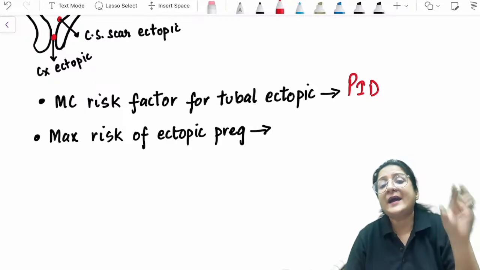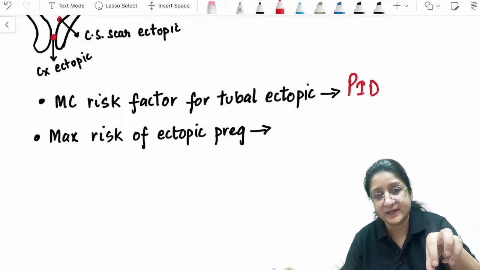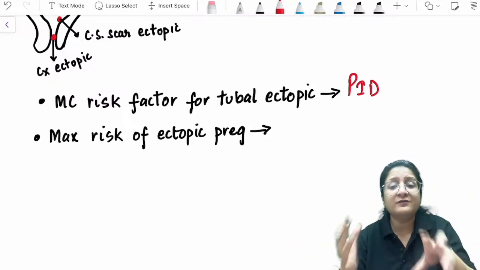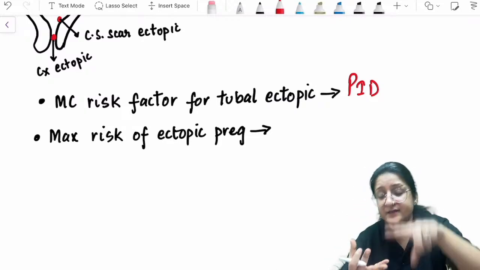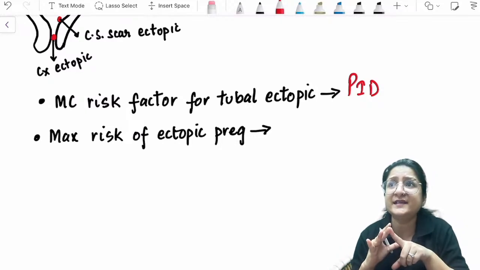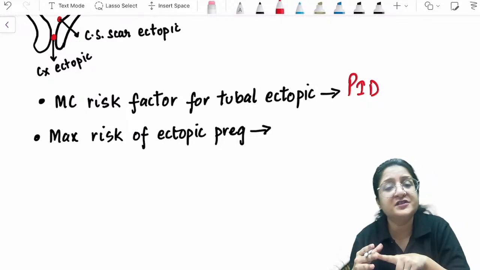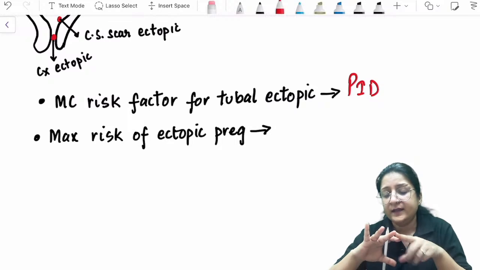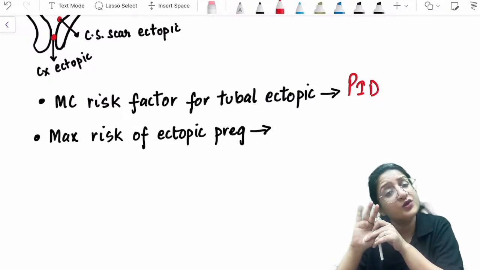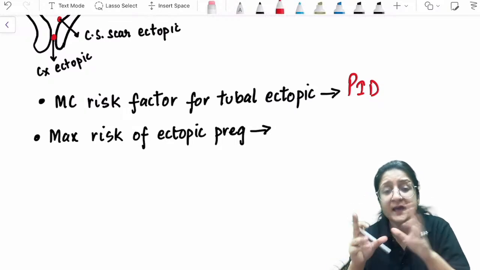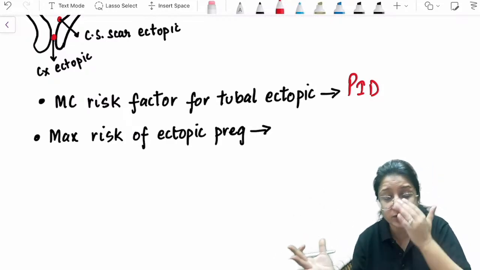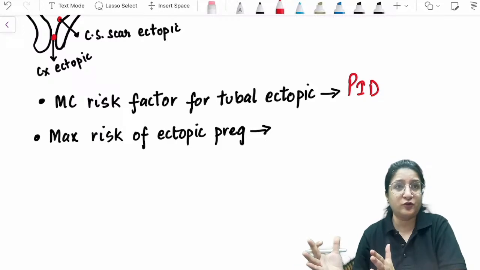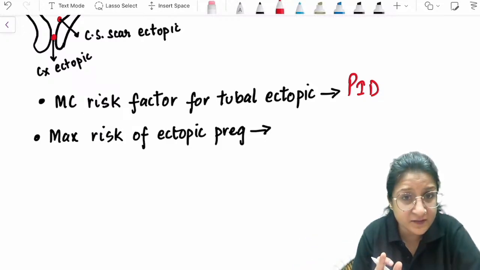But if they ask you maximum risk of ectopic pregnancy, then see, if there is one woman with PID, one woman who has a prior history of ectopic pregnancy, there is another woman, let's say she has had some tubal surgery in the past, then which among these three is at most risk of having an ectopic pregnancy? The one who has had a prior ectopic pregnancy. So if they ask you maximum risk of ectopic pregnancy, then the answer is different.